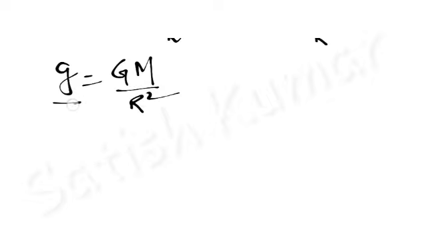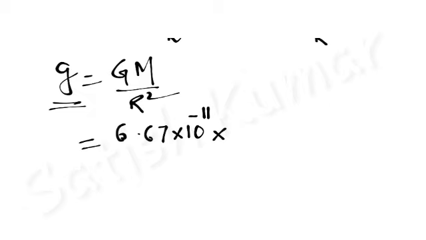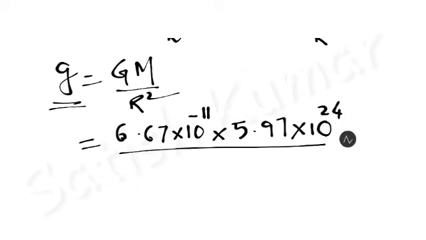I am going to find out the value of g on earth. For this I have to substitute the values. G is equal to 6.67 into 10 power minus 11 Newton meter square per kg square, and mass of earth is 5.97 into 10 power 24 kg, by radius of earth, which is 6.37 into 10 cube kilometers.